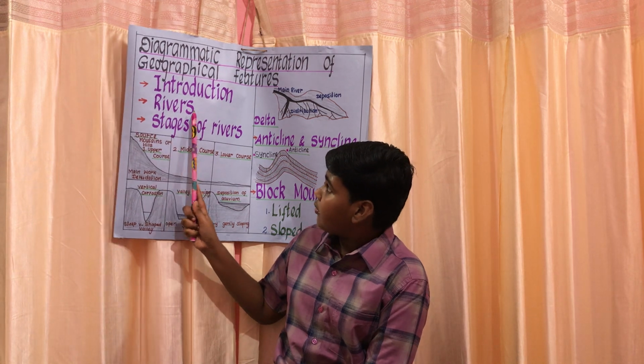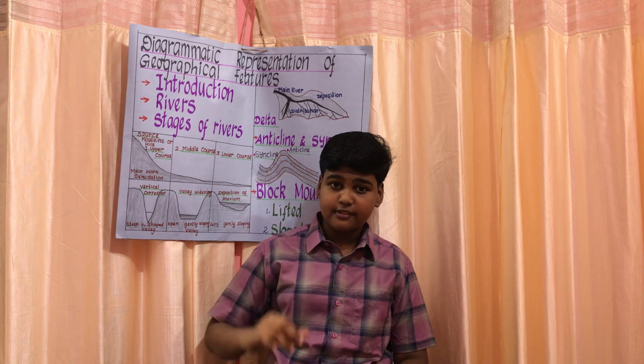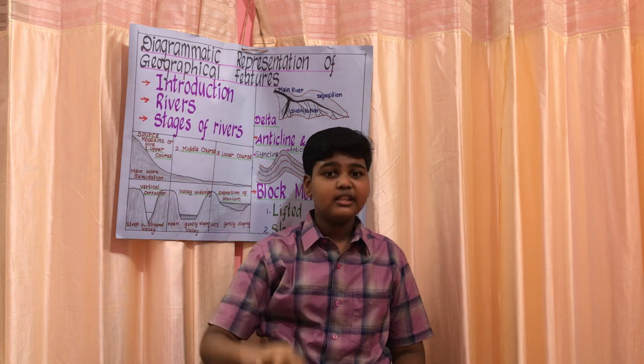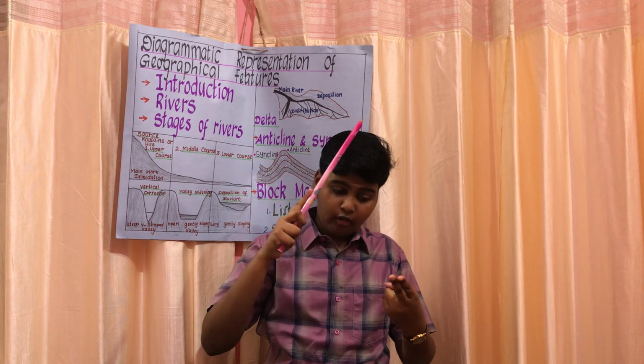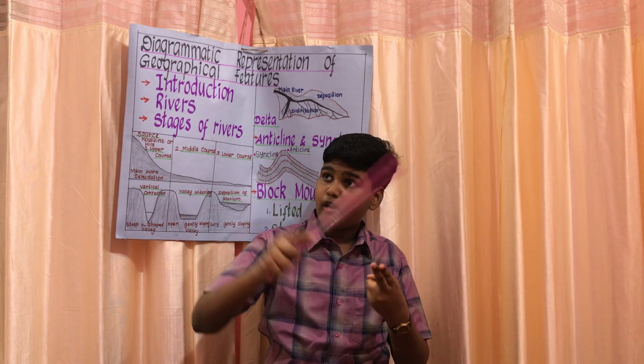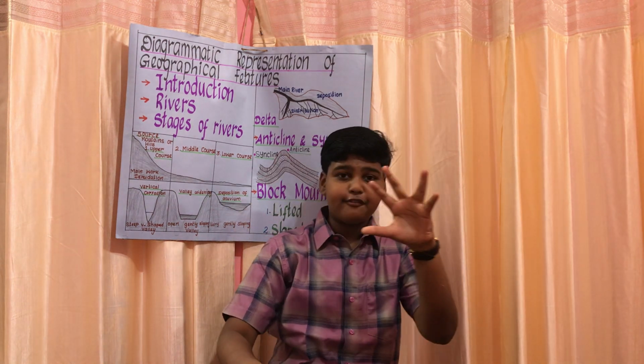Firstly, we can learn about rivers. So most of you know that a river is formed at the top of a mountain. They are formed when glaciers melt and also when rain falls on the mountains. Now let me explain it clearly for you.